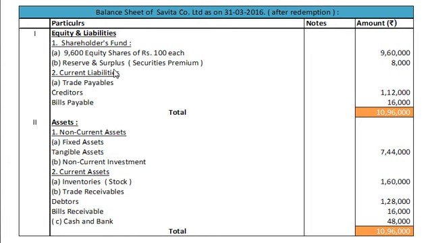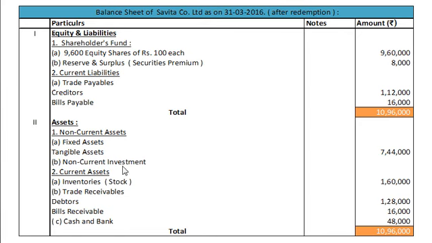Then B, reserve and surplus: we have only one reserve remaining, that is securities premium rupees 8,000. Then in current liabilities we have trade payables, that is creditors 1,12,000, no change. Bills payable 16,000, again no change, and total on the liability side amounts to 10,96,000. On the asset side, non-current assets, we have fixed assets, tangible assets 7,44,000, no change.